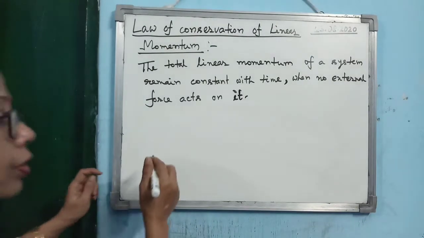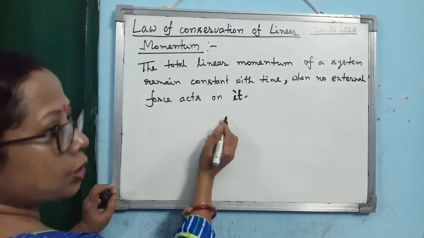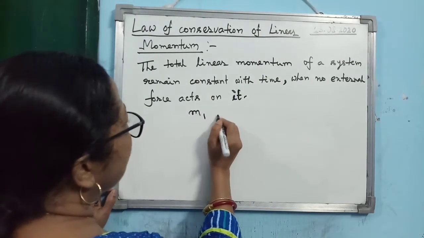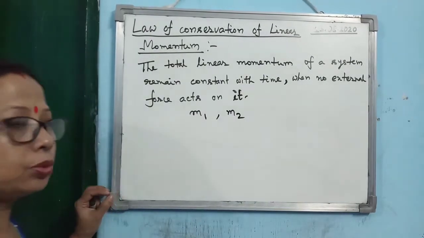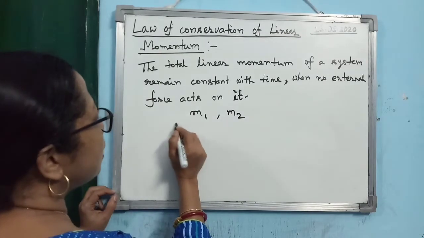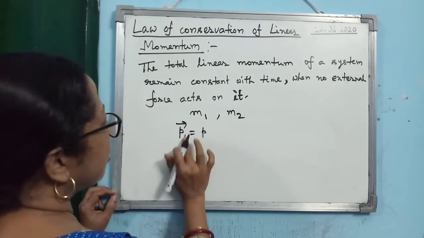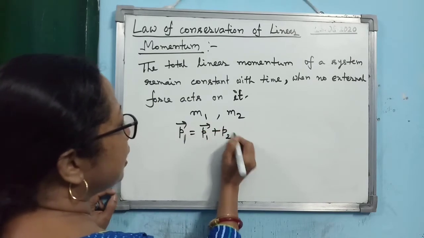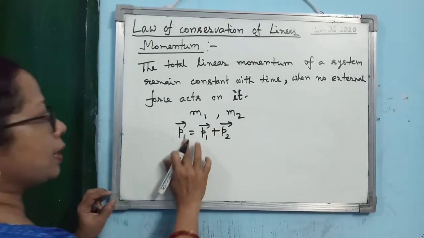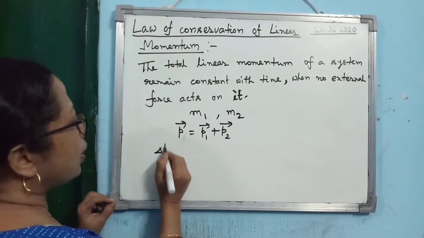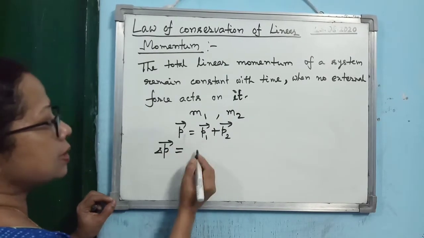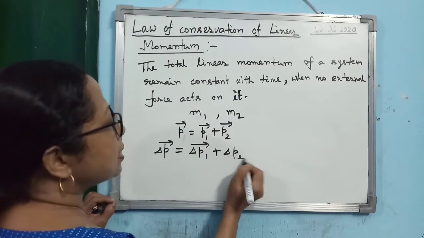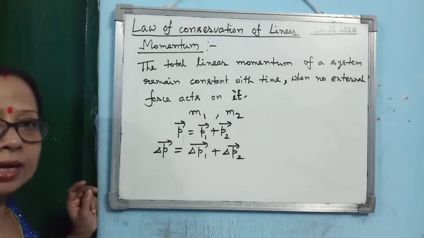Alright, you can prove it from Newton's second law. So suppose you are having a system which has two particles of masses m1 and m2. So you can write what is the total momentum of the system. Total momentum of the system is momentum of the first particle plus momentum of the second particle. So you see, you can write what is the change in momentum of the system. It will be change in momentum of the first particle plus change in momentum of the second particle.